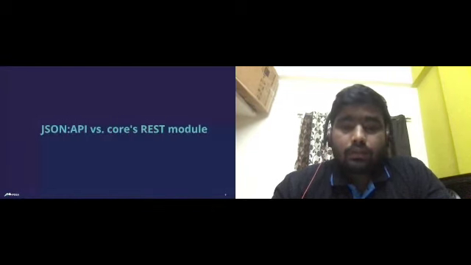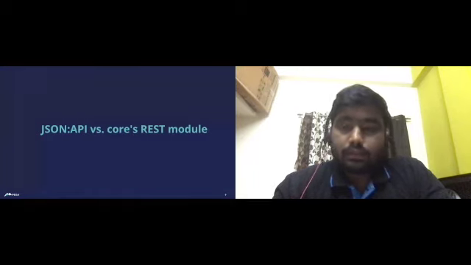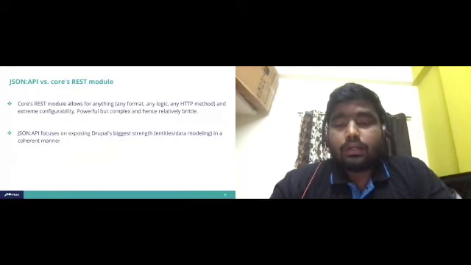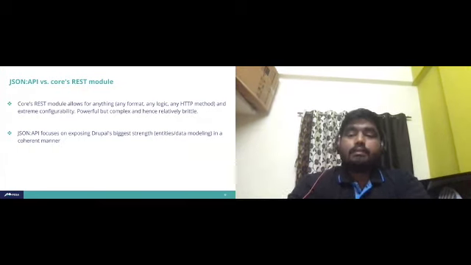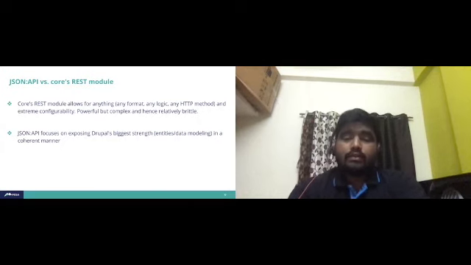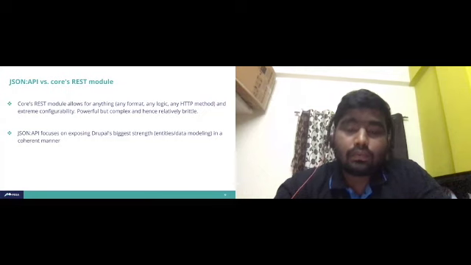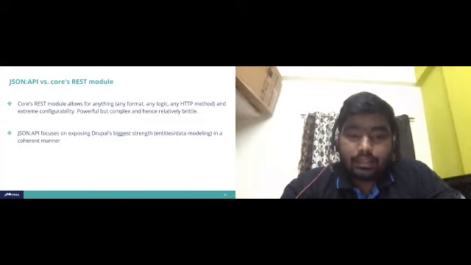Next, we will talk about the JSON API versus core REST API module. So what is there in the JSON API module and what's not there in the core REST API module. The core REST module allows for anything. That means any format, any logic and any HTTP method. But the configuration is a bit complex and relatively brittle.